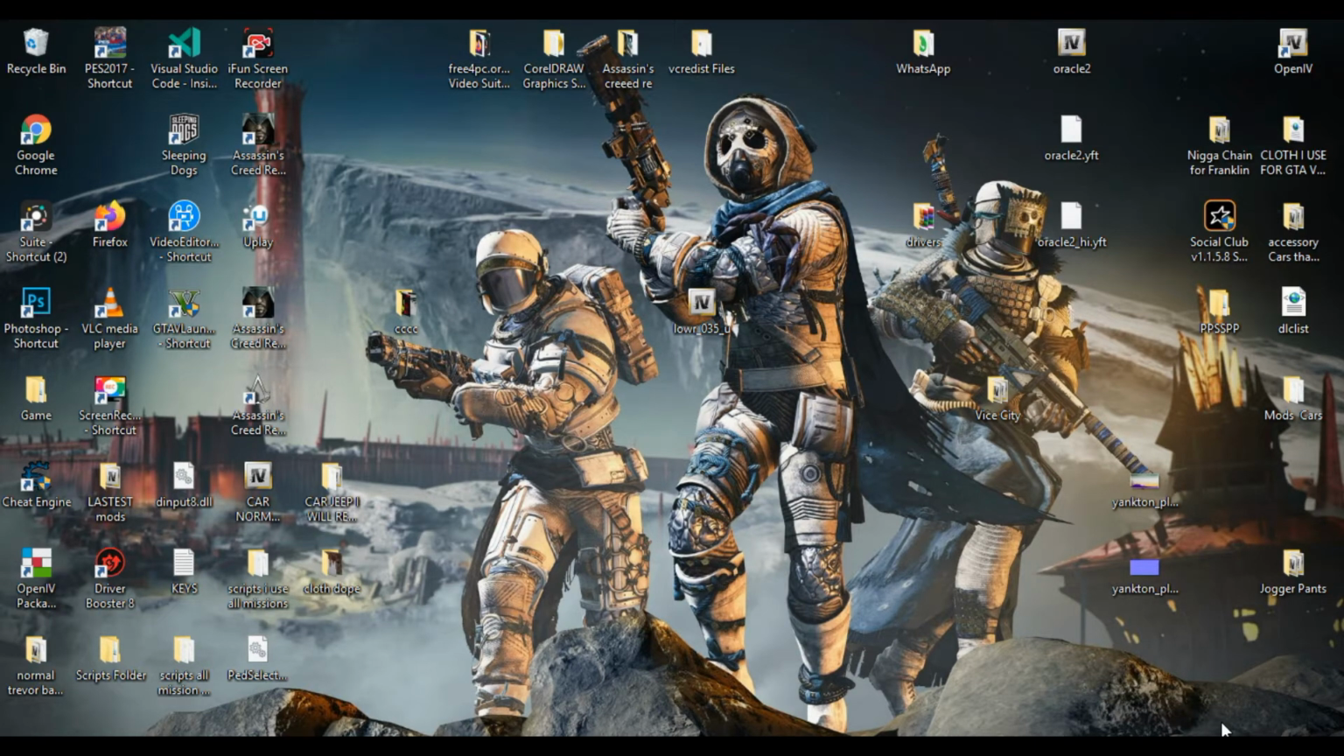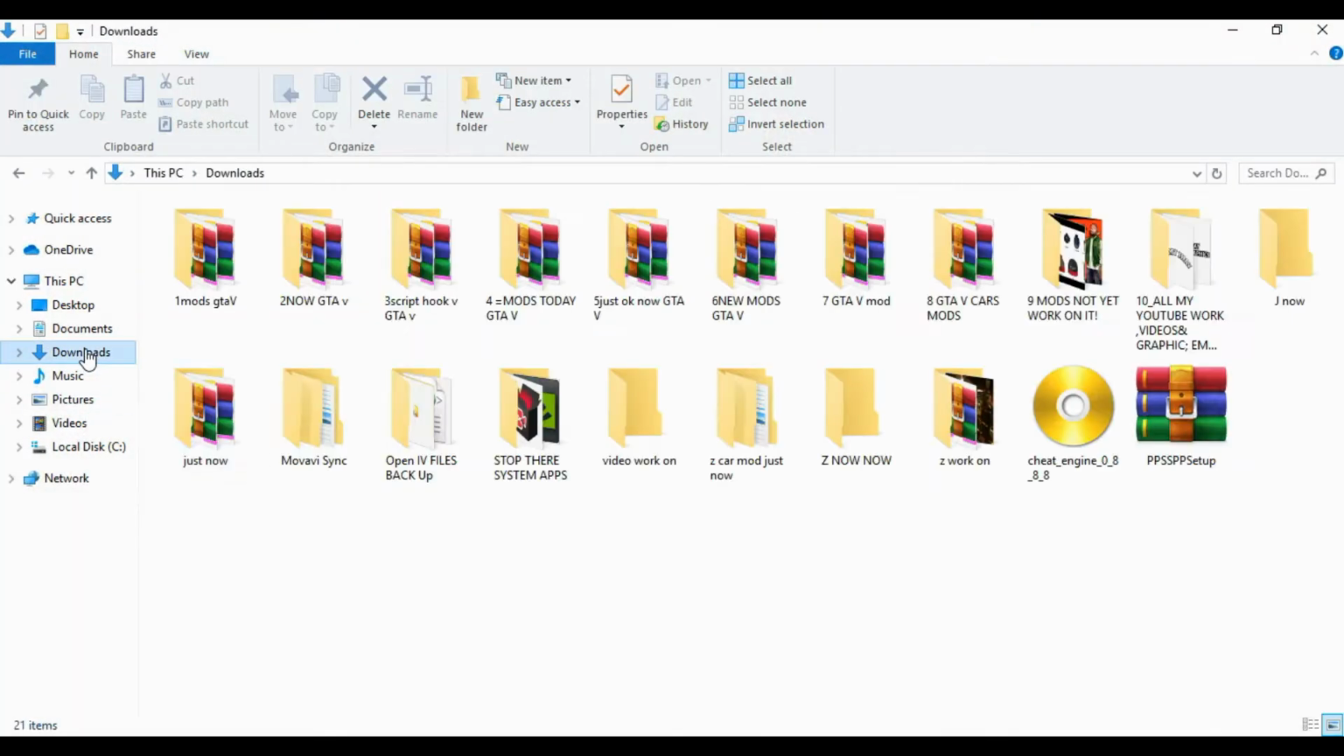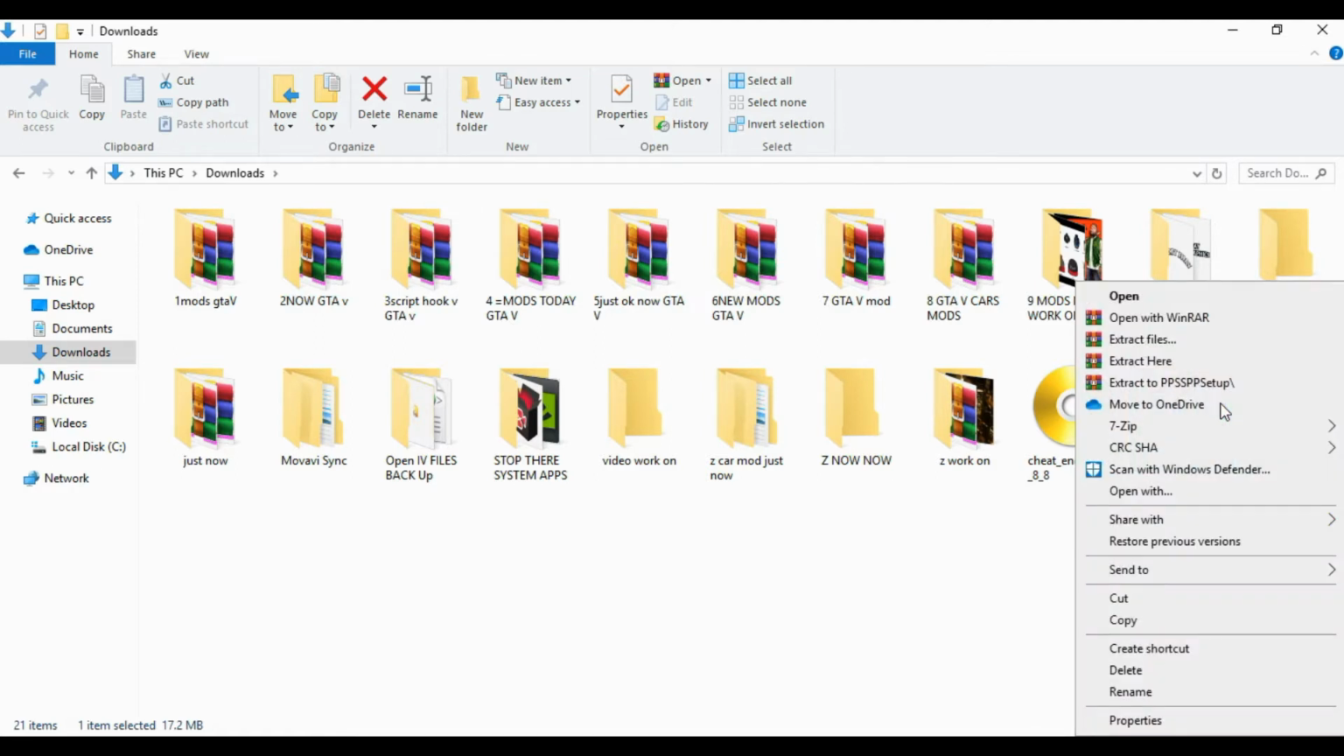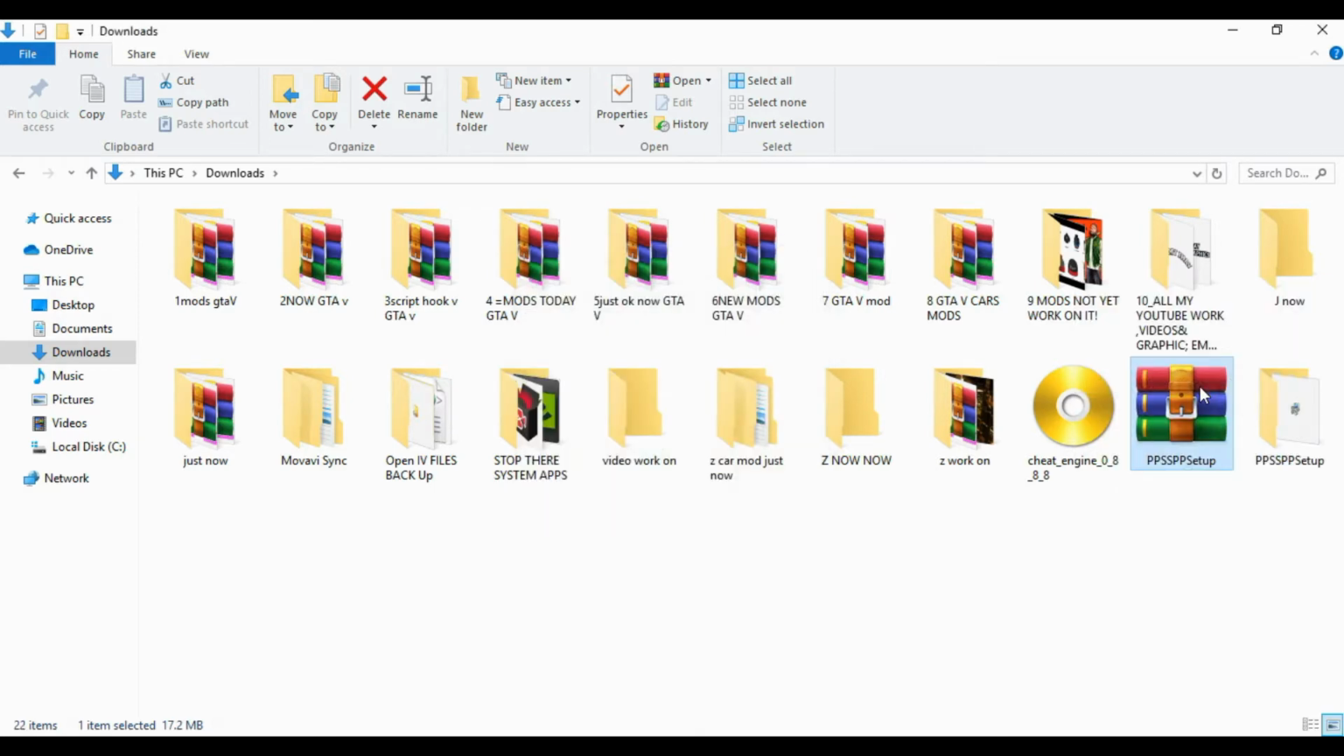First of all, you have to go and download this application, this stuff I'm showing you right now. You have to download this PPSSPP. Can you see the PPSSPP setup? I will be putting the link in the description. Download it, and extract. Let us extract the PPSSPP. Yeah, it has finished extracting.